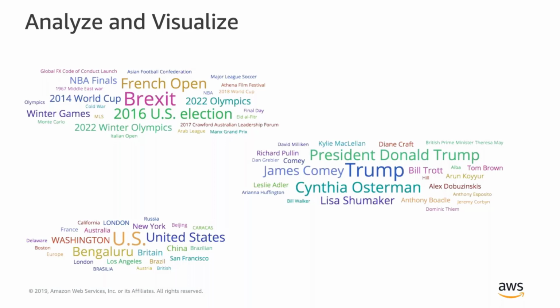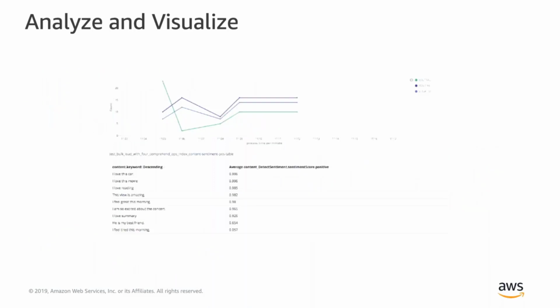It also allows you to plot the sentiment in those documents over a time series. So on the top here, the x-axis is time, and the y-axis is a count of positive, negative, and neutral sentiments in documents. It shows you the top 10 positive sentiment documents.